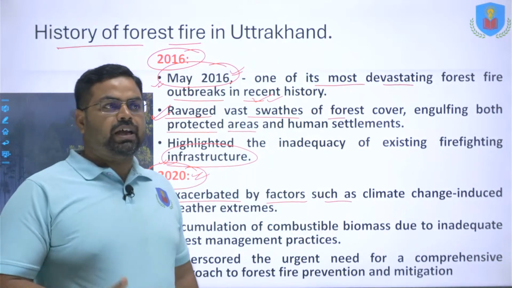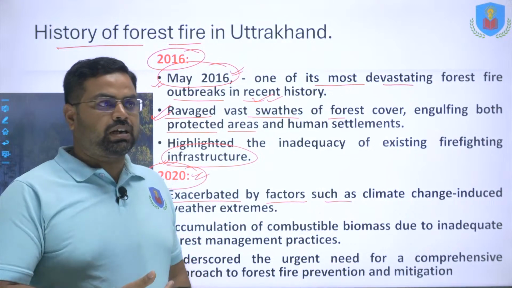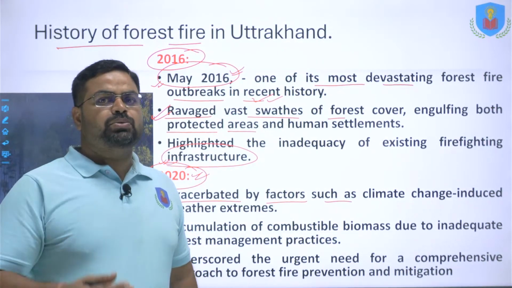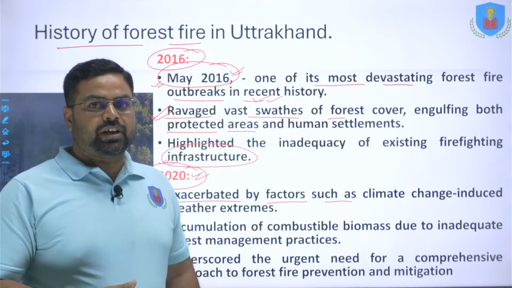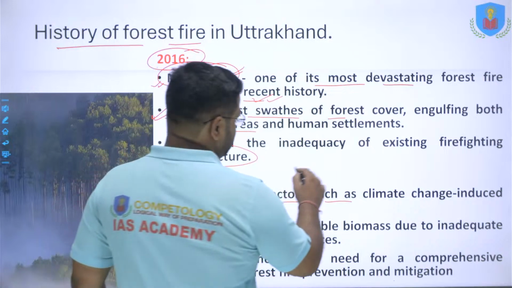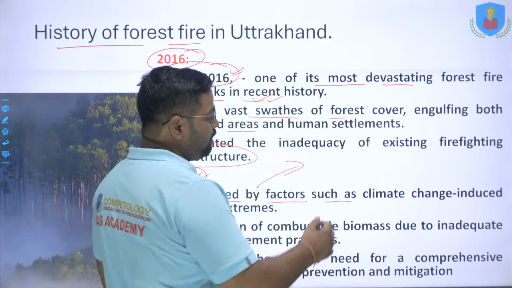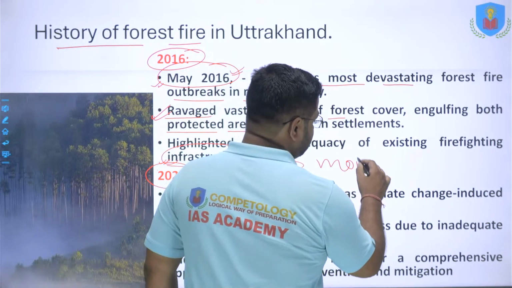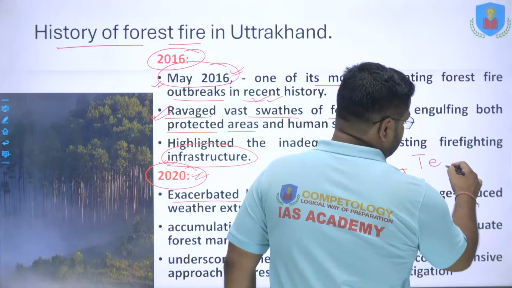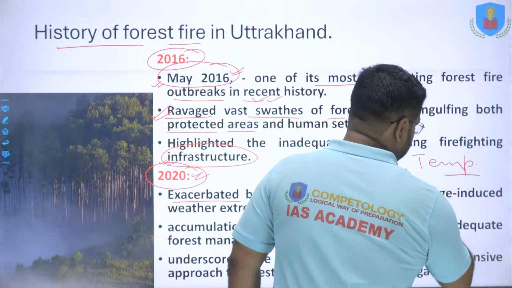Why is the forest fire occurring time and again in Uttarakhand, or in the higher reaches, or in the regions where there is scarcity of rainfall, as well as heat spells and hot waves occurring time and again? Here the moisture gets reduced, and the temperature rises due to climate change.